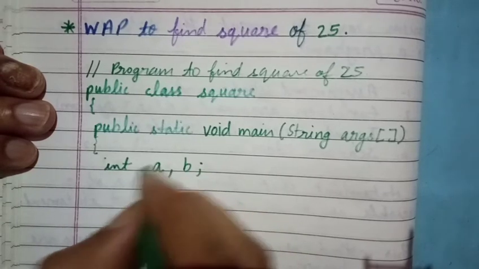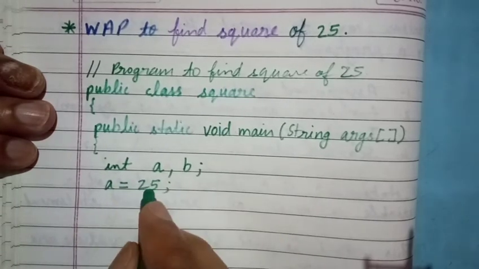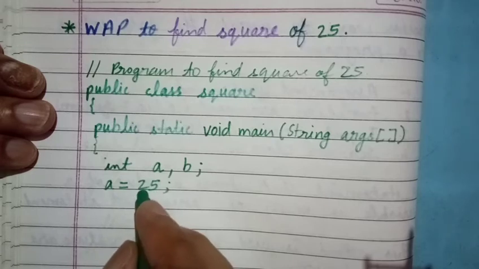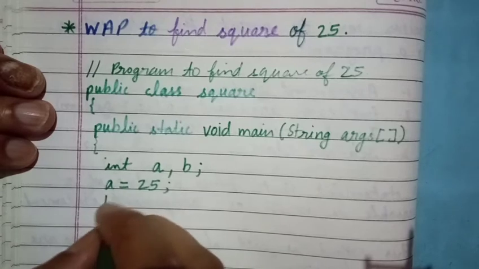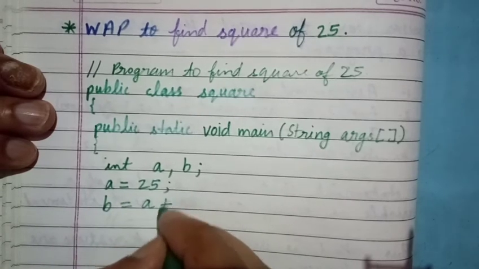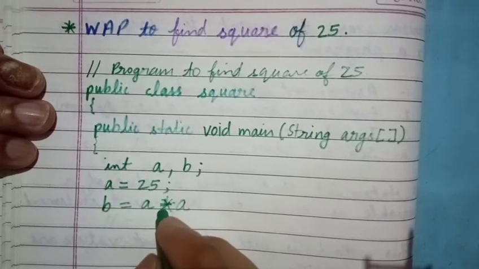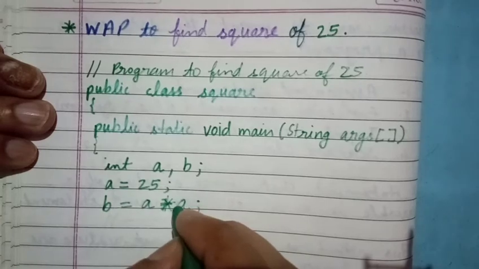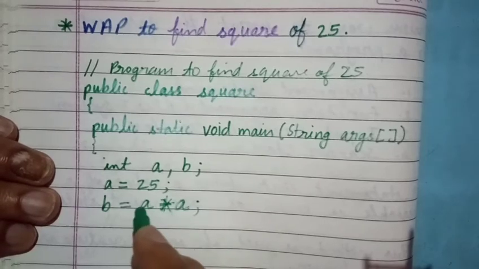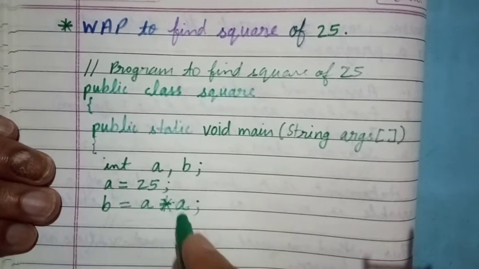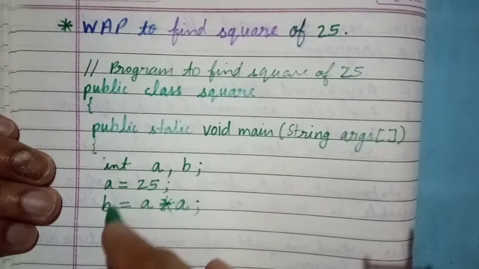Now assign the number: a is equal to 25. This is the line to input. So by this line 25 will be input in the variable a. Now write down b is equal to a into a. For into we will put here the asterisk sign and then put semicolon. A into a means the computer will multiply the value of a by the value of a. That's why we will get the square, and the result will go to b.